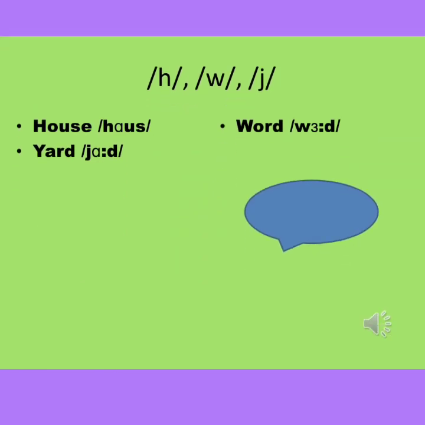H is a glottal sound. To produce this sound, the air is passed from the lungs through the open glottis, causing friction. H is unvoiced. W and Y are semi-vowels.